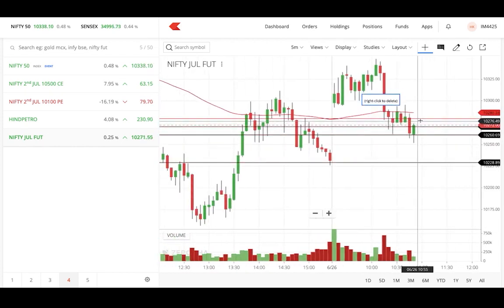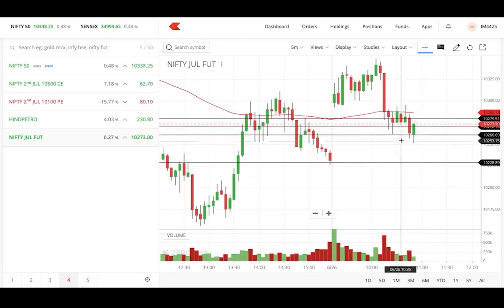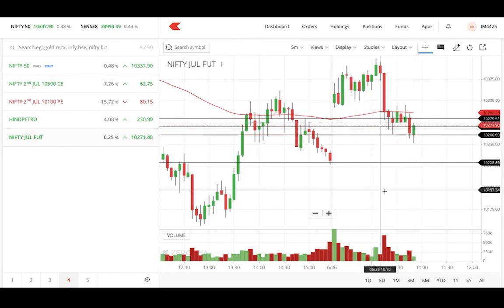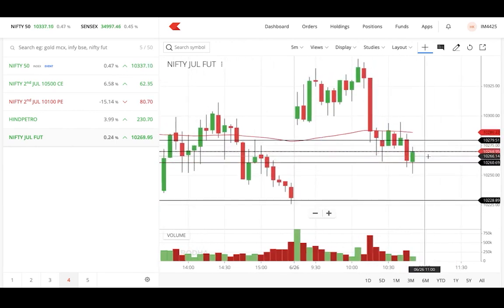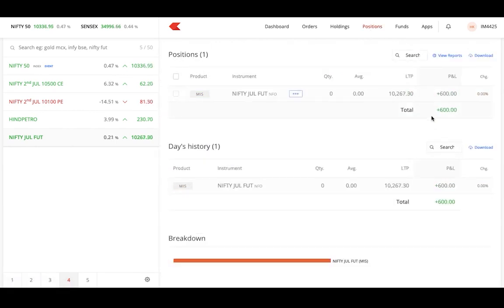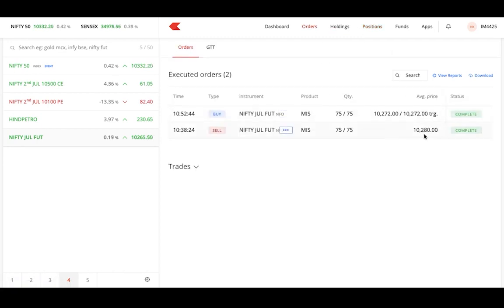Oh yes, the order is complete. Okay, so the trailing stop loss has triggered. See, it's again going upside. Now you can understand what the role of trailing stop loss is here, how it's helping us, isn't it? You can see 600 rupees profit even after hitting my stop loss. So that is the advantage of trailing stop loss.